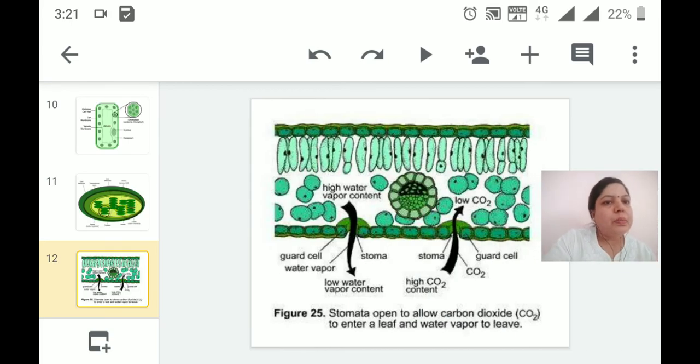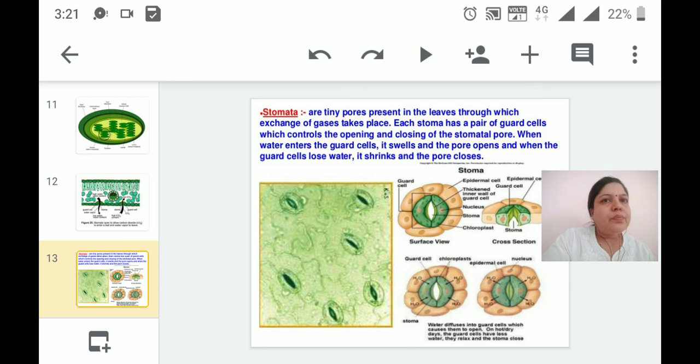Then this is a stomata open to allow carbon dioxide. How does the stomata open up? To allow carbon dioxide to enter the leaf and water vapors to leave. Then in this diagram you can see tiny pores, which are present generally on the lower side of the leaf, known as stomata. Here is the structure of stomata through which exchange of gases takes place.